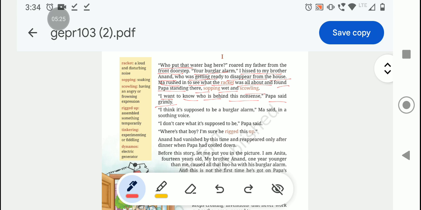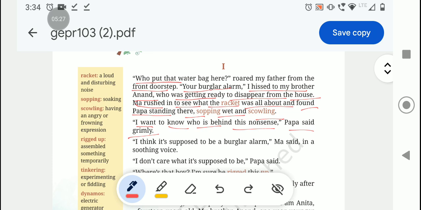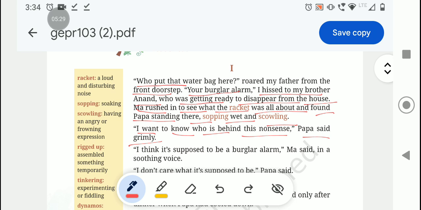There is one author who is telling about her brother, and she is telling how Papa was coming home. Then on the front doorstep, he wrote and said, "Who put that water bag here?"